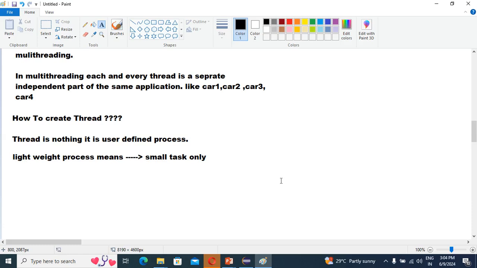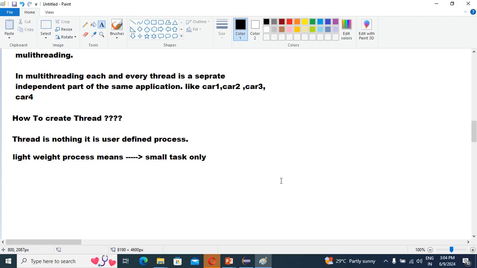Then you may question, right? Hi Amit, how to create your own thread? And we are having two approaches for that. Definitely you may ask the question how we are going to create our own thread. So guys, we have two approaches to create a thread.